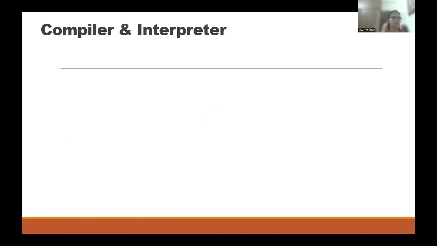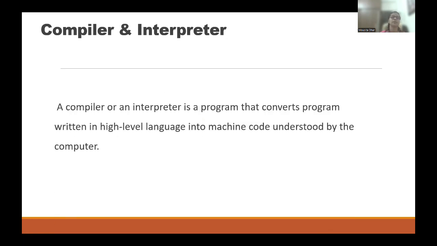The difference I'm going to tell, but both are almost the same. See, a compiler or interpreter is a program that converts the program written in high level language, which is in our language, English language, into machine code understood by the computer, the language which will be understandable by the computer only. So compiler or interpreter, they are converting your language to machine language and machine language to your language.